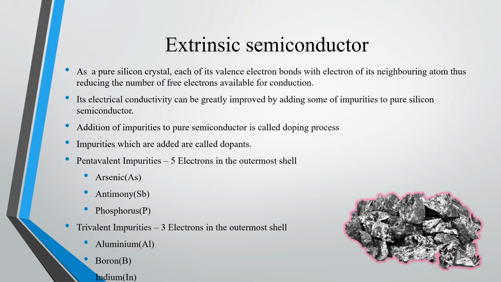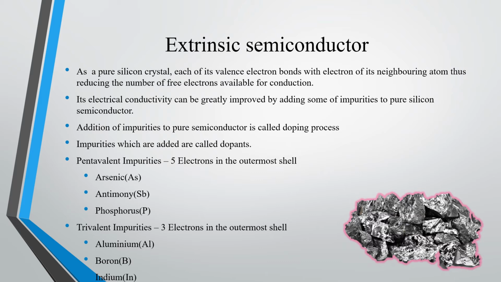So, in order to increase or improve the electrical conductivity, some impurities are added to a pure silicon semiconductor, which makes it an extrinsic semiconductor. So, addition of impurities to a pure semiconductor is called the doping process.